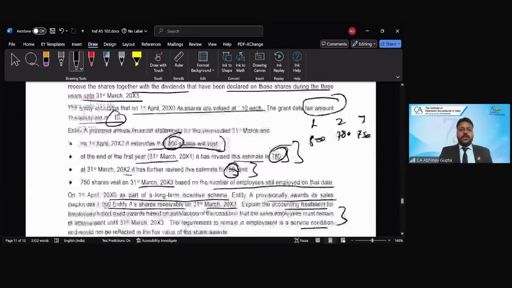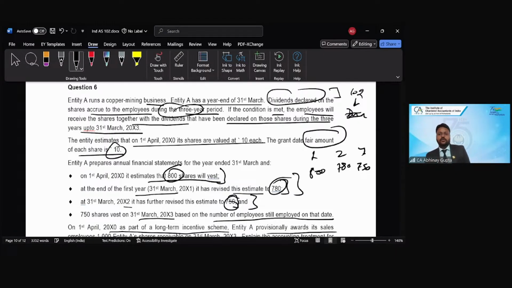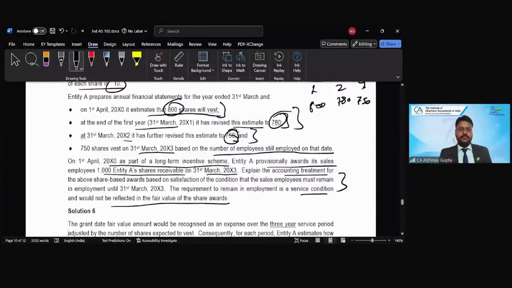Now, just to make us confused unnecessarily, if this question comes in the examination, this question is talking about the dividends declared will be paid to the employees, right? Unnecessarily, right? So Ind AS 102 doesn't deal with any dividend. So as such, there is nothing to do on this dividend in this case. This is just to confuse us so that we do not recognize which standard we need to apply in our question, right? Is that clear?